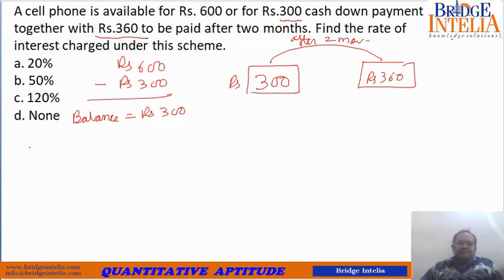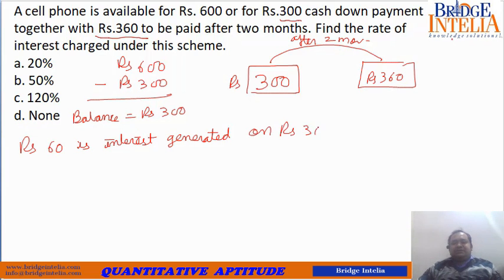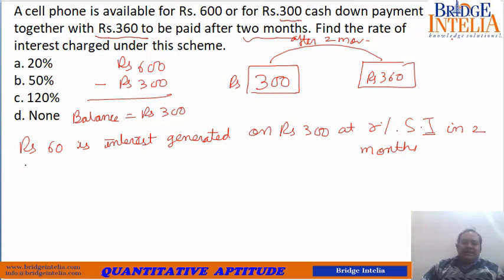So you can say that rupees 60 is interest generated on rupees 300 at r% simple interest, because if nothing is mentioned you have to assume this to be simple interest. R% simple interest in 2 months. Please remember, he has returned the amount not after 1 year but after 2 months. So let's apply the mathematics.